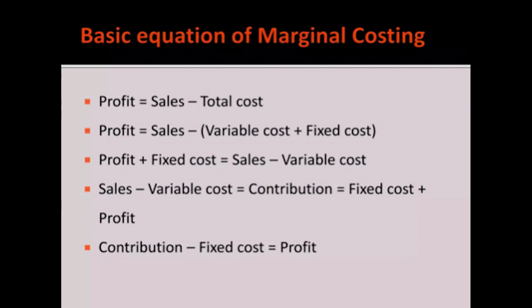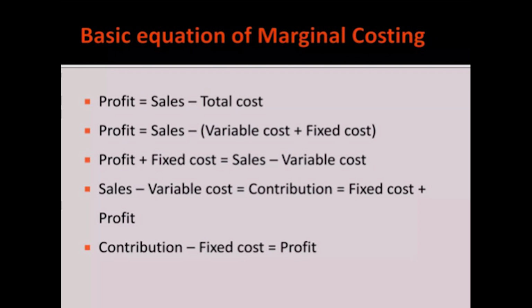So, if you take the equation as profit equals sales minus (variable cost plus fixed cost), if you open the bracket, it comes to sales minus variable cost minus fixed cost. If you bring fixed cost to the left hand side, it comes to profit plus fixed cost equals sales minus variable cost, where sales minus variable cost is nothing but the contribution.